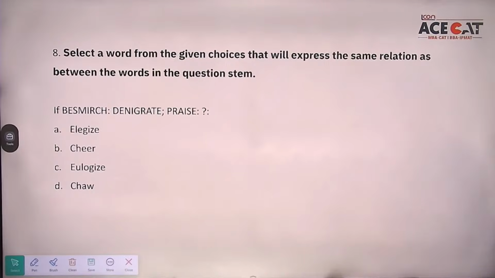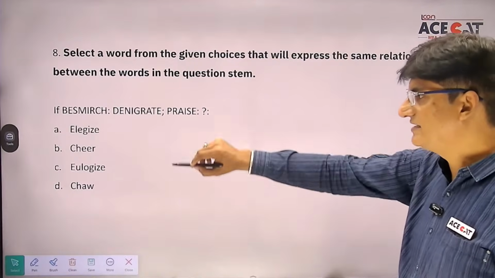There are two words given to us, and there is some relationship between these two. And you people have to figure out, you have to find one such option which enjoys the same relationship with the third word given.